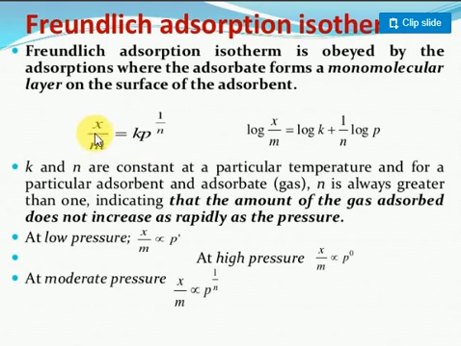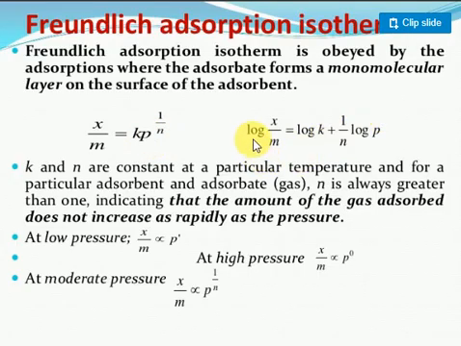I already discussed that x by m is proportional to pressure. The amount of gas absorbed is proportional to the pressure of the gas, so p to the power 1 by n here. If I want to remove the proportional constant, I use another constant called k. So x by m is equal to k into p to the power 1 by n. I want to take the logarithmic value. Log x by m is equal to log k plus log p to the power 1 by n, since log mn is log m plus log n. The power 1 by n will come in front.